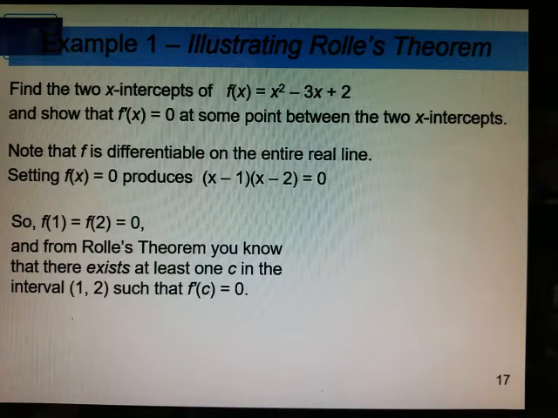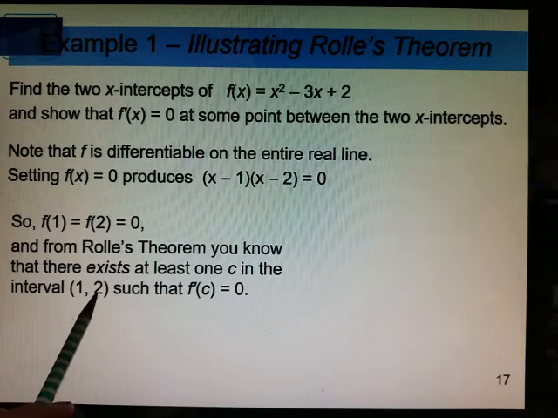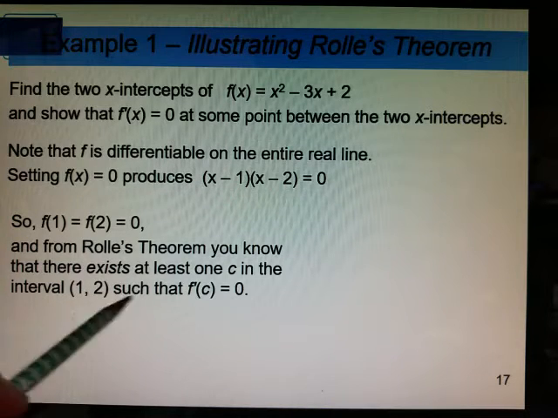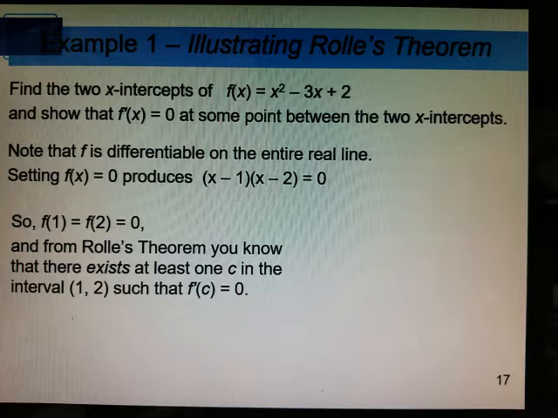Well, think about that. It's a parabola. This parabola opens up. I just told you this parabola crosses the x-axis at positive 1 and positive 2. So doesn't the minimum have to occur somewhere between the 1 and 2 on this parabola since it opens up? And I hope that's what you were understanding there.